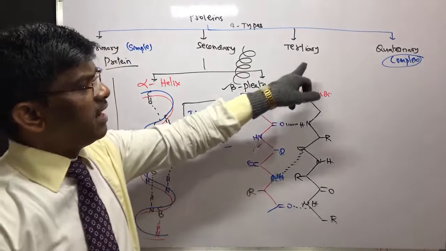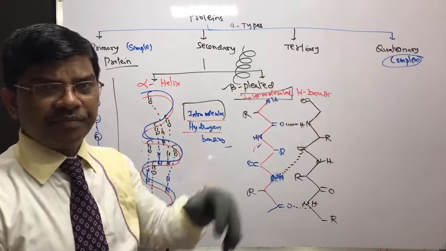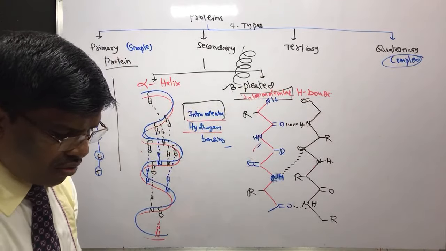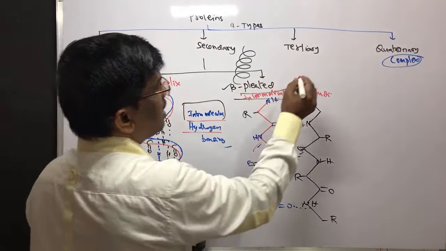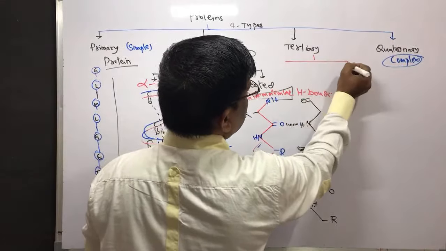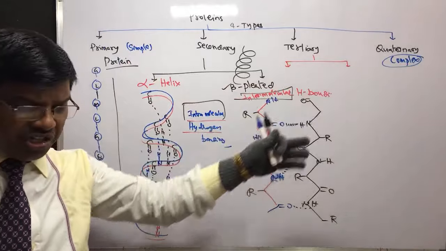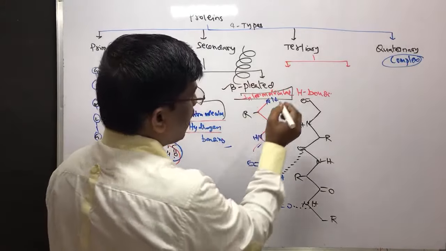Yes, students. Then comes tertiary. So tertiary structure, when you look deeper, just as we have learned, if it is straight chain it is going to be fibrous.